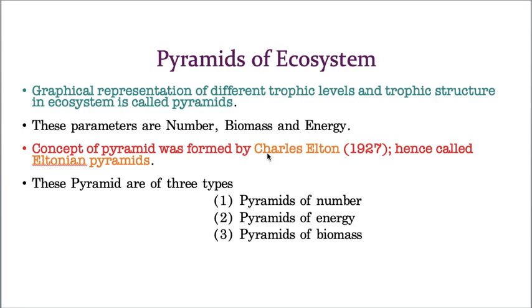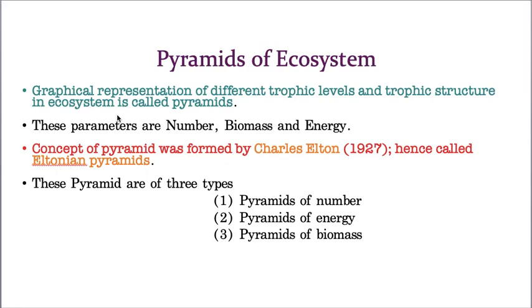Now, in today's topic, I am going to explain about pyramids of ecosystem. What is the meaning of pyramids of ecosystem? We will see first. It is a graphical representation of different trophic levels and trophic structure in an ecosystem. That means, let us take one ecosystem. In that ecosystem, many organisms of many species are present. Now, in pyramids of ecosystem, we will arrange these organisms in various trophic levels.